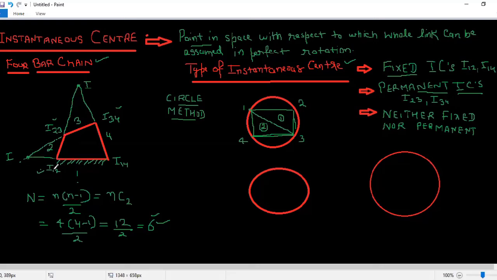Clear? So all these 2 points, I12 and I23, they are on the same line. So I have to extend that line only. Clear? And secondly, if I take the second part, it is 1 4 and 3 4.